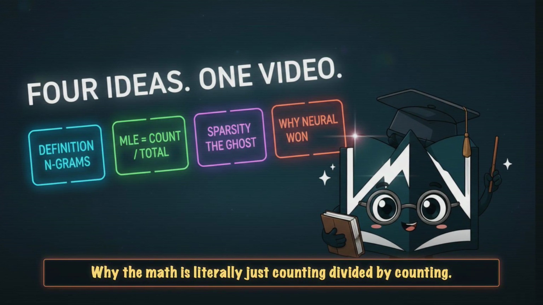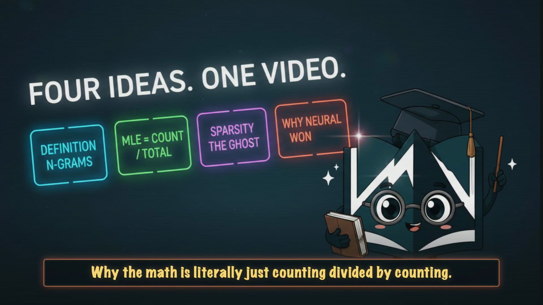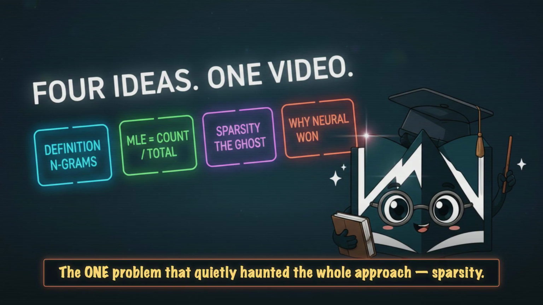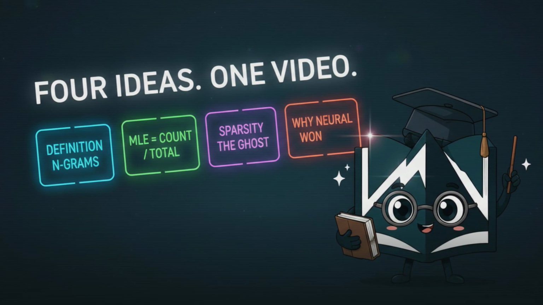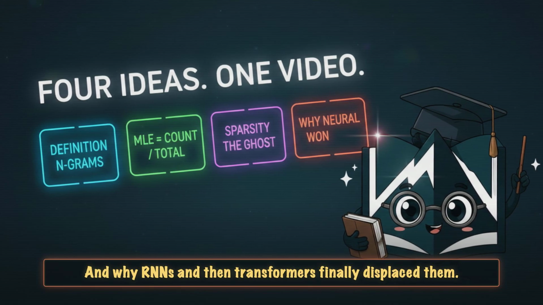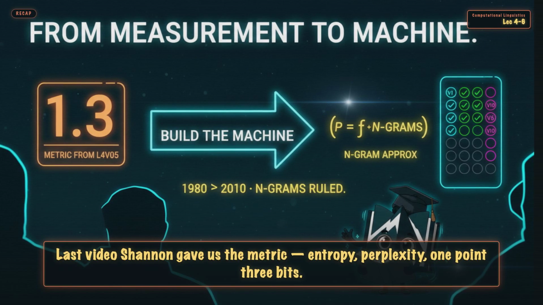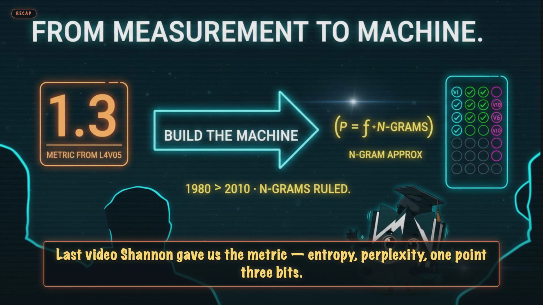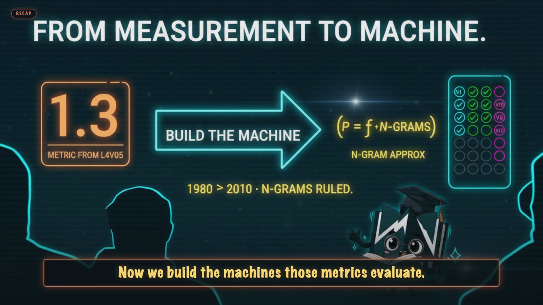Today, what an N-gram is, why the math is literally just counting divided by counting, the one problem that quietly haunted the whole approach, sparsity, and why RNNs, and then transformers finally displaced them. Last video, Shannon gave us the metric: entropy, perplexity, 1.3 bits. Now we build the machines those metrics evaluate.